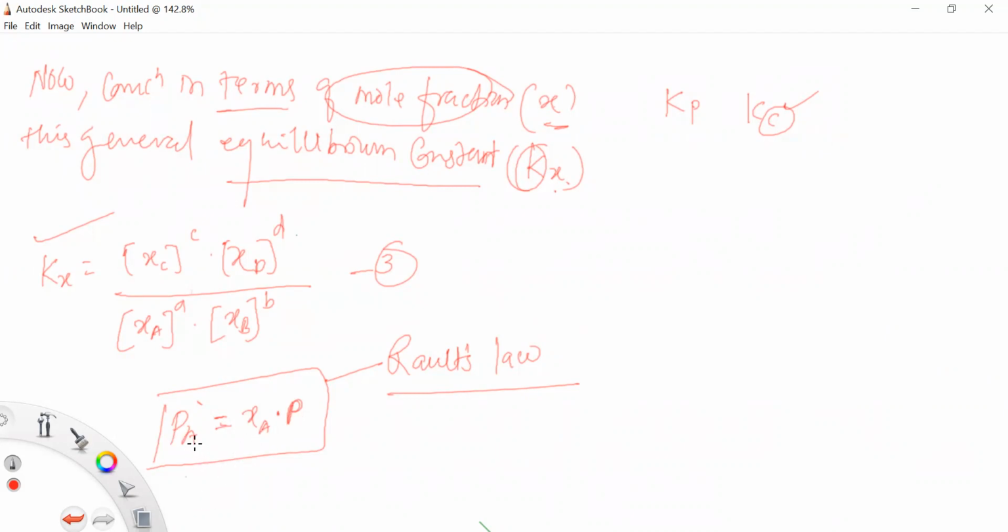In this way Pb is equal to Xb into P, Pc is equal to Xc into P, and Pd is equal to Xd into P, right? So these are the partial pressures of A, B, C and D. Then we substitute these values in equation 1.